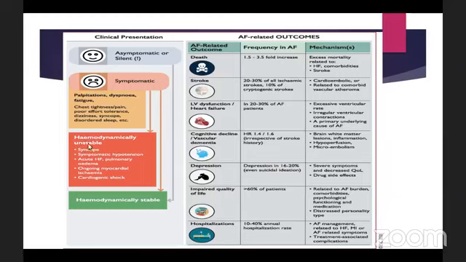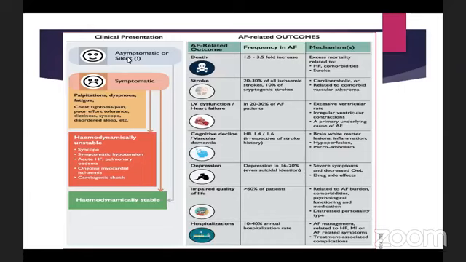So what does hemodynamically unstable mean? If the patient comes with syncope, that means transient loss of consciousness. If the patient comes with symptomatic hypotension, this is very important. That means if the patient comes with systolic blood pressure less than 90, or if the patient has features of heart failure or cardiogenic shock. These four mainly are important: syncope, hypotension, heart failure, and shock. These four mainly denote that the patient is hemodynamically unstable. We need to remember this because we will be discussing this later in the management part.